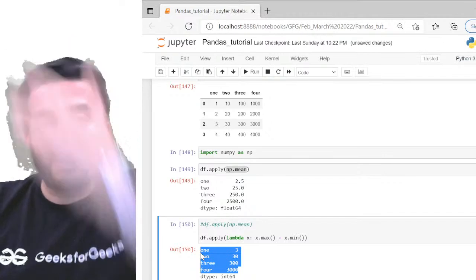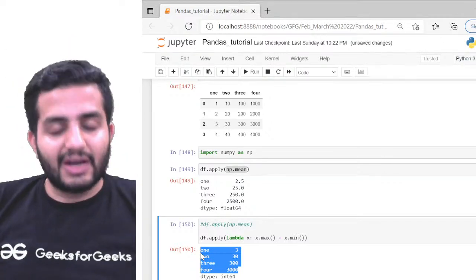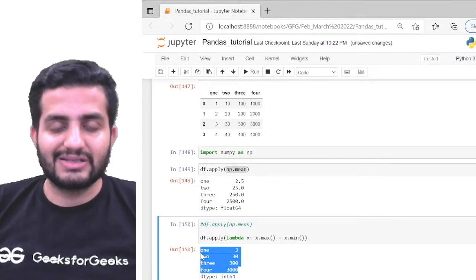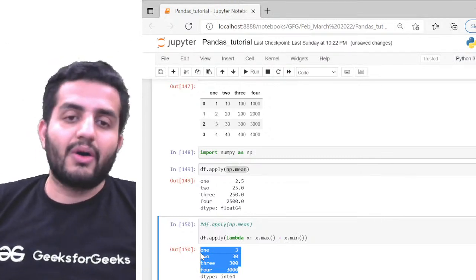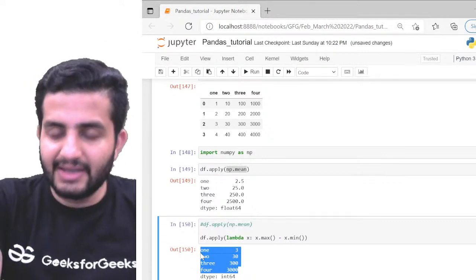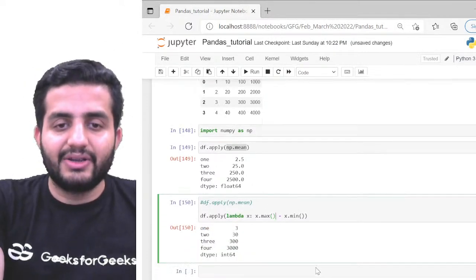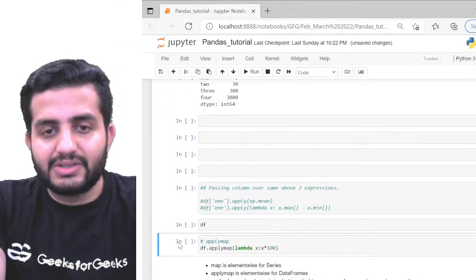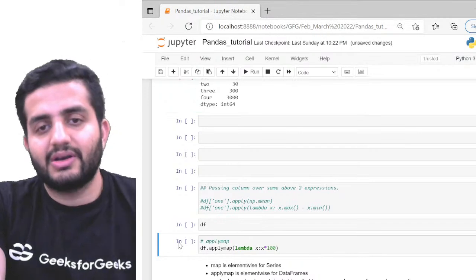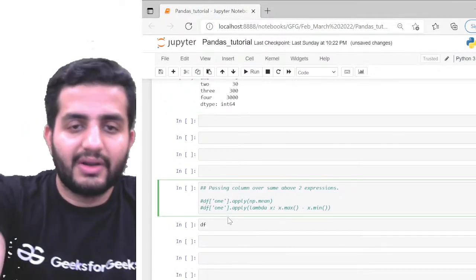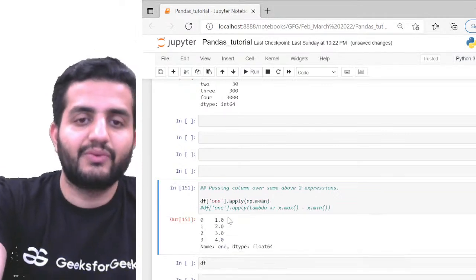So again, I'm applying this range calculation on top of every column. This is again doing a row or column wise operation here, guys. Clear? Making sense? This is where apply is getting used. Great. Also, we can use this on just one of the columns. Suppose I only want this expression to be passed on one of the columns here.